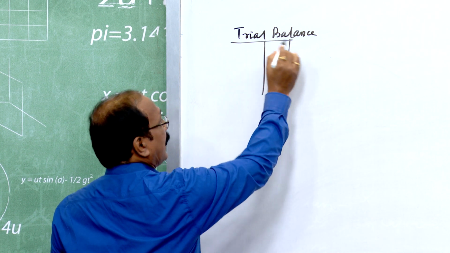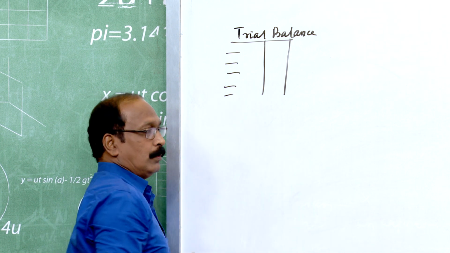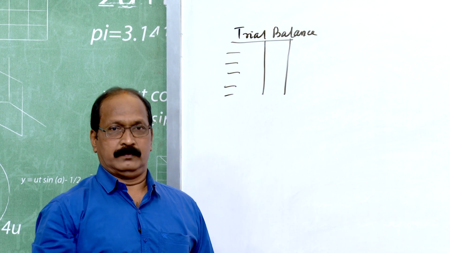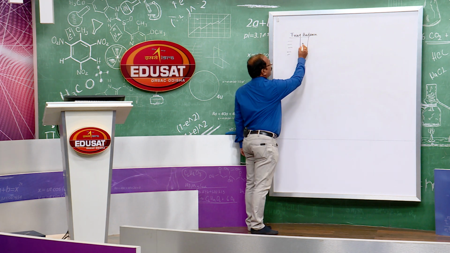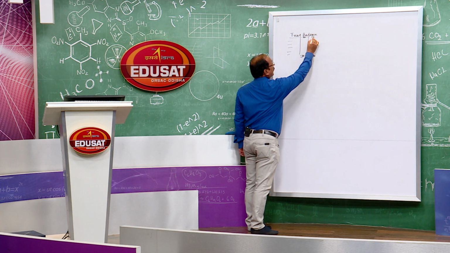Under this trial balance, all the items are there which took place in the business in the form of transactions, is it not? All the accounts are reflected here and the totals must be equal. This is debit balance, this is credit balance.